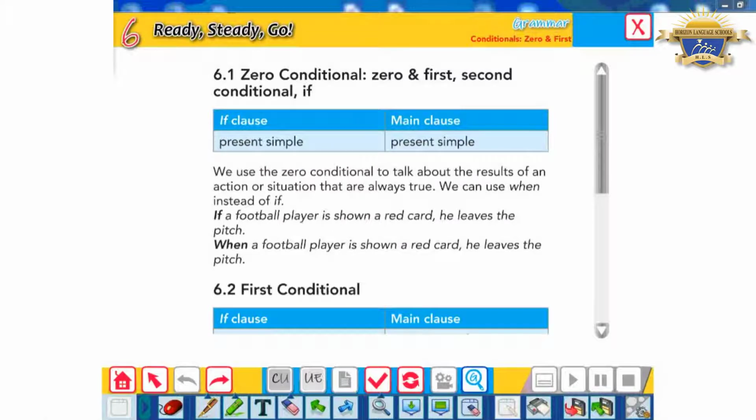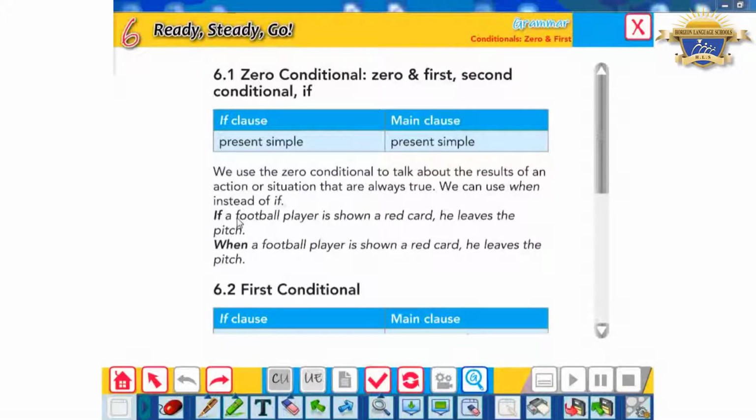In the zero conditional, as you know, in the if clause I should use the present simple, and in the main clause I should use the same tense. So we use the present simple in both sentences. Regarding the use, we use the zero conditional to talk about the results of an action or situation that are always true. So when you have a fact, when you believe that something is true, we should use the zero conditional.